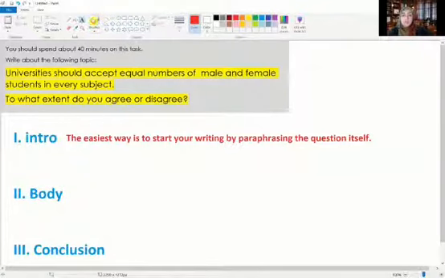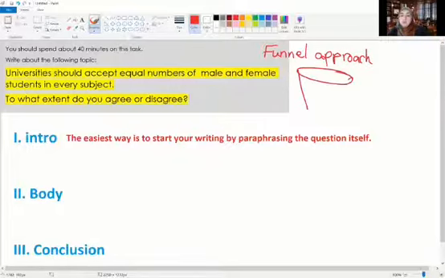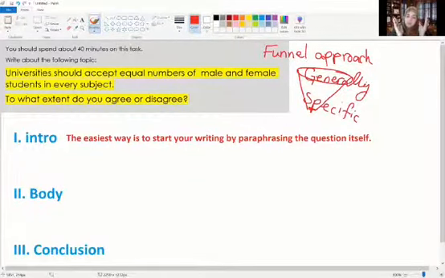Now, in introductions in general, I always use something called the funnel approach. Use this way, guys, okay? This is the easiest way. What is a funnel? Now, you know what a funnel is. This is a funnel, the one we use to pour gas or oil from a big container to a smaller one. Now, why do we call it a funnel approach? Because I start generally and I go to the more specific. And it looks like a funnel. I start broadly, I narrow down, and then I get to the point.